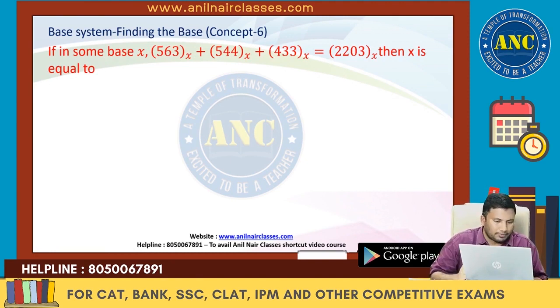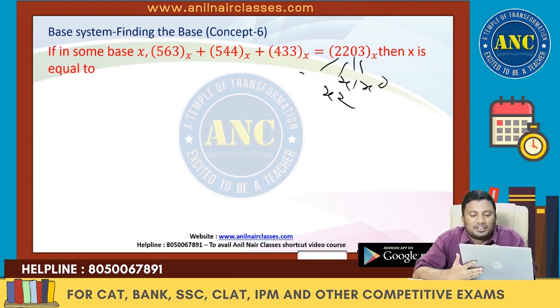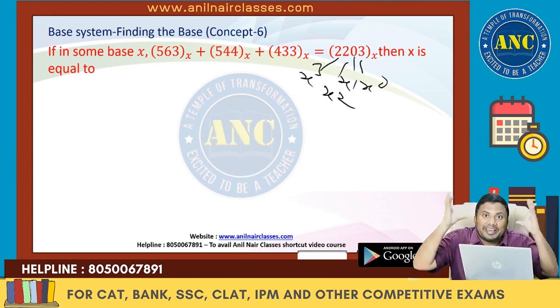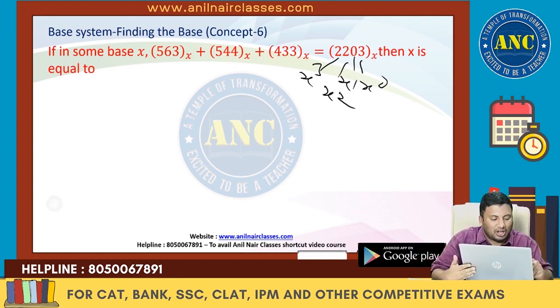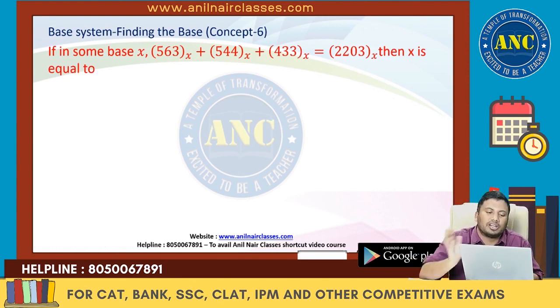Look at this question. 563 base system X, 54A4 base system X, 433 base system X, 2203 base system X. The worst part about it is, it's an original CAT replica question. Most of the students will not solve this question because these are X power 0, X power 1, X power 2, X power 3, cubic equations which they need to solve. But that is non-Anil Nair students. How will Anil Nair students solve it?